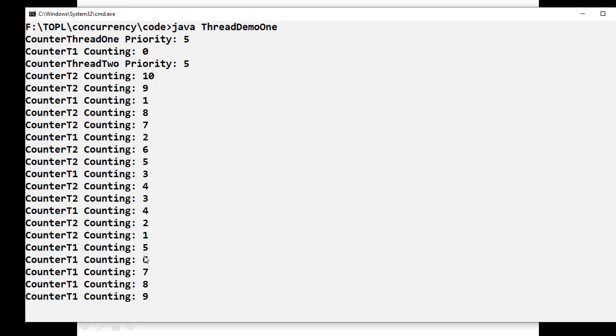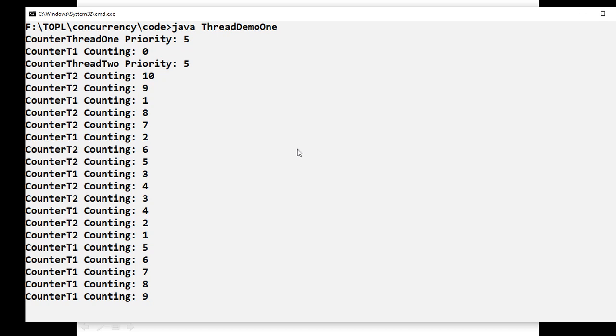Even though thread 1 started before thread 2, because of the half sleep time compared to T1, T2 executed first, then T1 executed. So there is a main thread in control, then T1 started, then T2 started in parallel. When T1 is sleeping, T2 is executing. When T2 is sleeping, T1 is executing. Then when T1 is sleeping, T2 is executing.